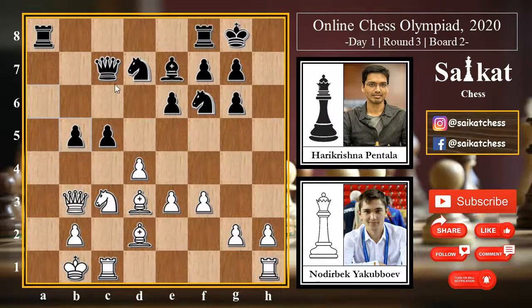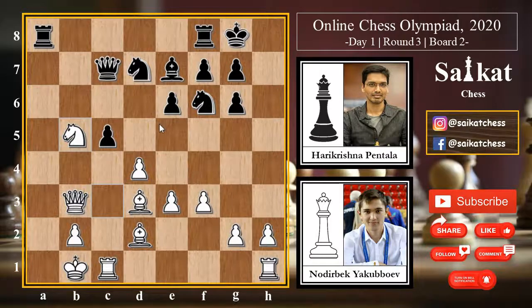we can see that the a file is really open. And now this queen is going to come to a7, and this battery is going to be a little bit problematic for white. That is really evident, whereas white has no counterplay for black over the king side. However, the game is looking interesting, so let us see what happened after this.